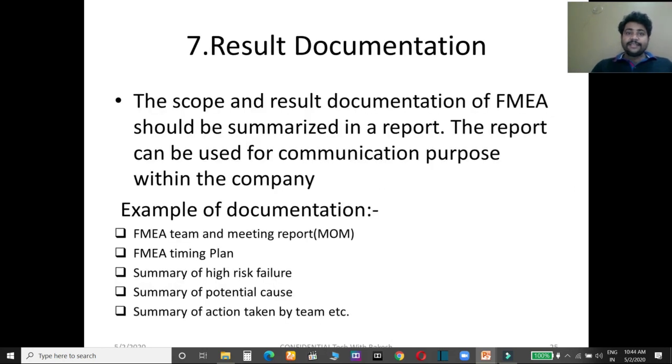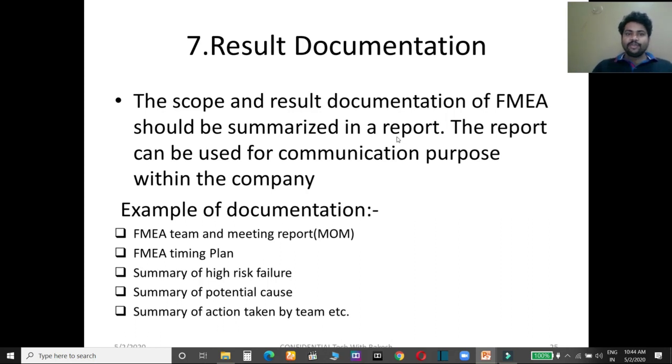So the 7th step is result documentation. We discussed this when we went through the discussion. Somebody will discuss only 6 steps, but 7 is also a step, result documentation, which is not in the format but is extra. So the scope and results of the PFMEA should be summarized in a report. When you perform PFMEA, all these PFMEA reports will be summarized in a document.